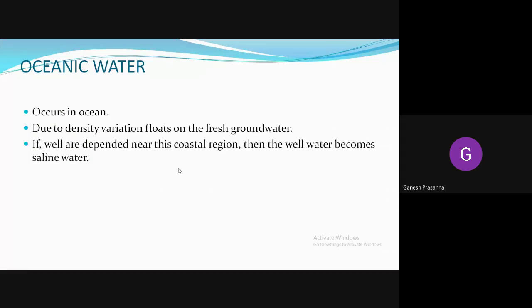If the rainwater gets mixed with the salt water, the ocean water sometimes mixes with the well. At that time, the fresh water also gets converted into saline water. This is a common phenomenon found in places near the seas. It is called marine transgression.